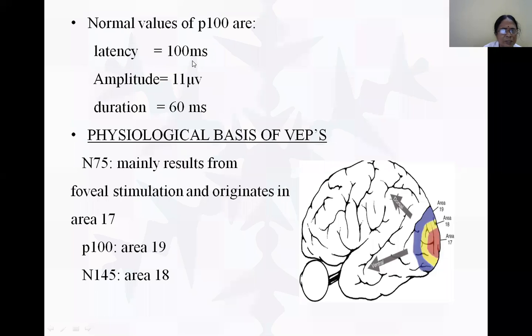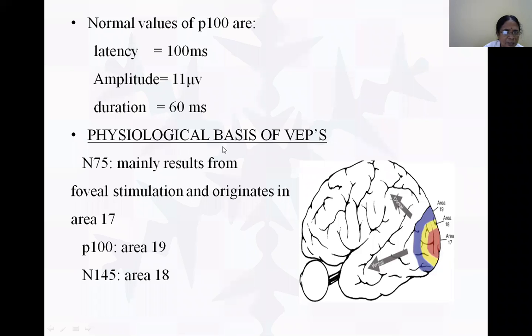These are the normal values of P100, and we usually don't consider N75 and N145. We consider P100, and its latency is 100 milliseconds, amplitude 11 microvolts, duration 60. These are the basis of this VEP.